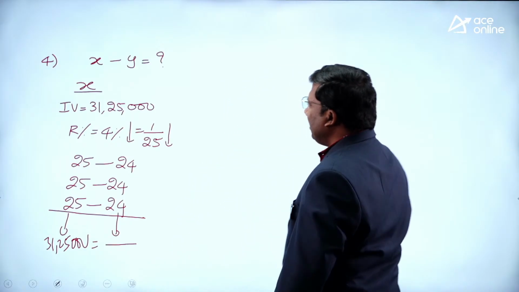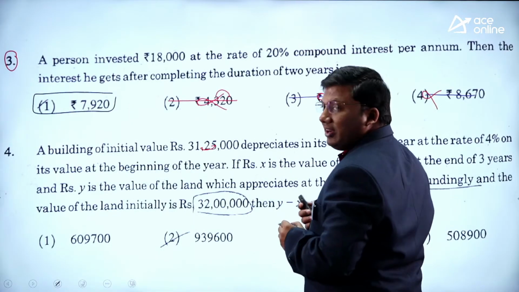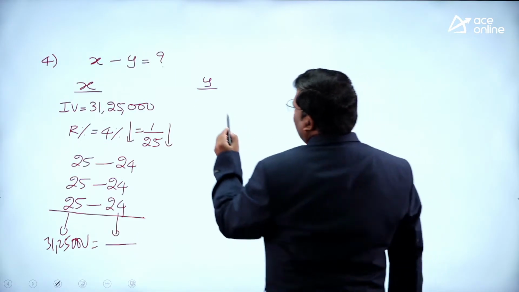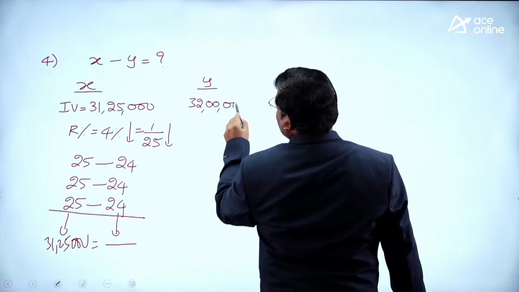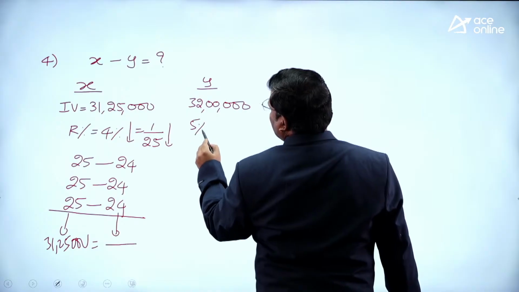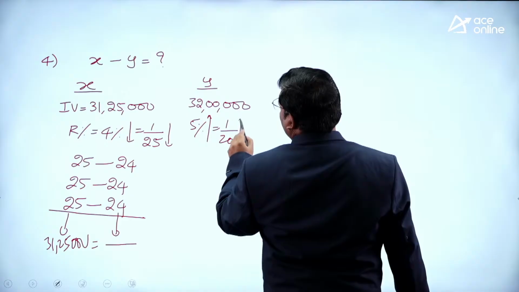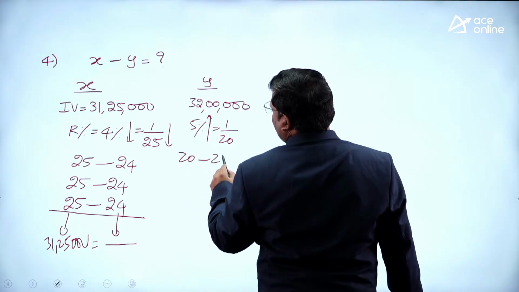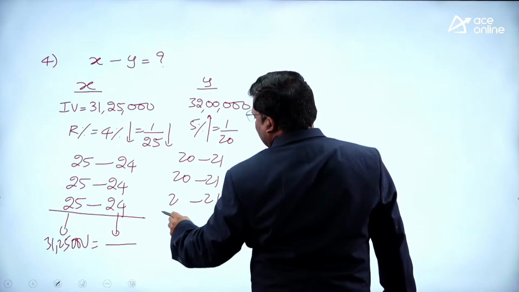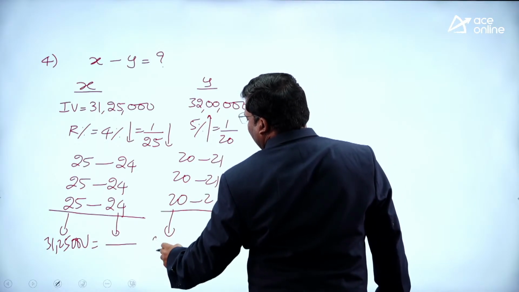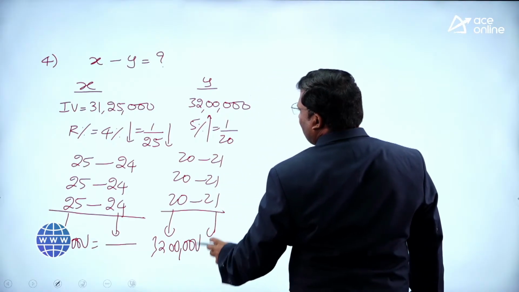Little complicated. Similarly, for Y, how much is the initial value given? 32 lakhs. Most of the students will solve it like this. 32 lakhs, it is 5% up. It is 1 by 20 up. 20 is becoming 21, 20 is becoming 21, 20 is becoming 21. This value is given as 32 lakhs. This Y we have to determine.